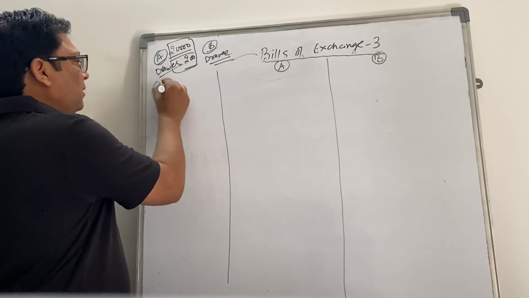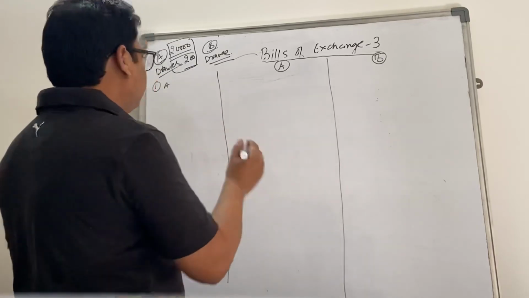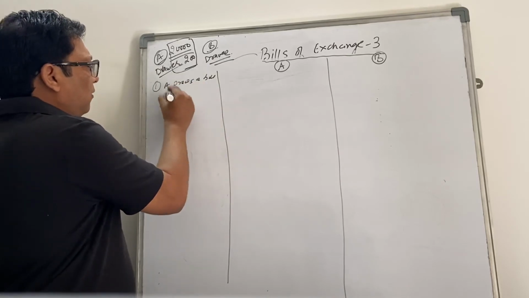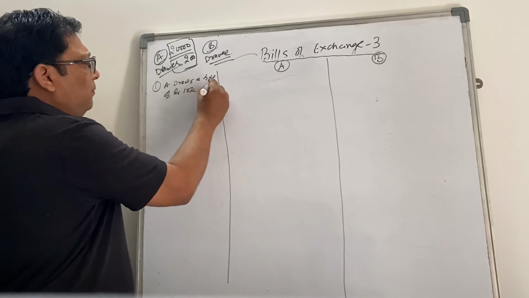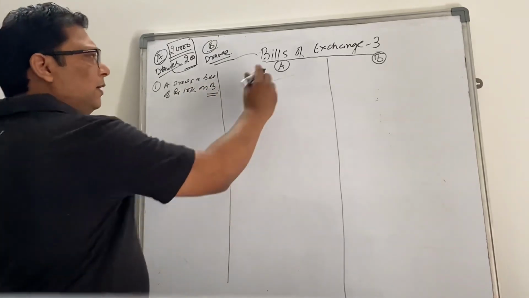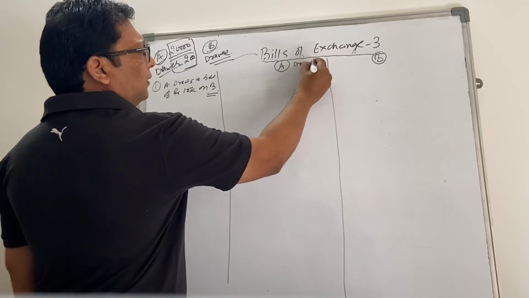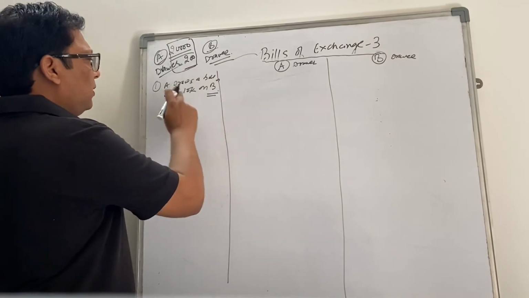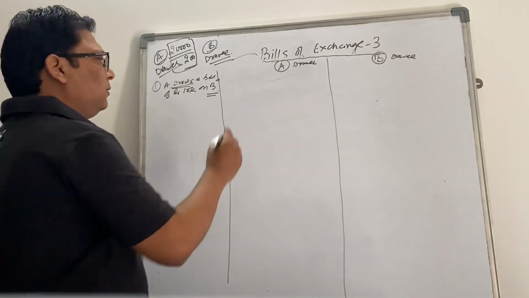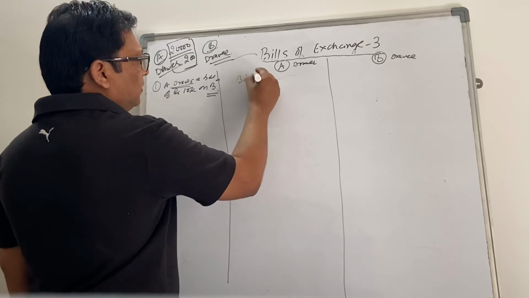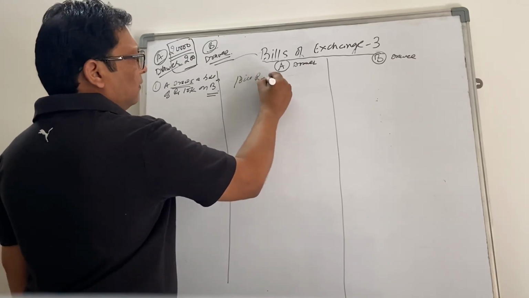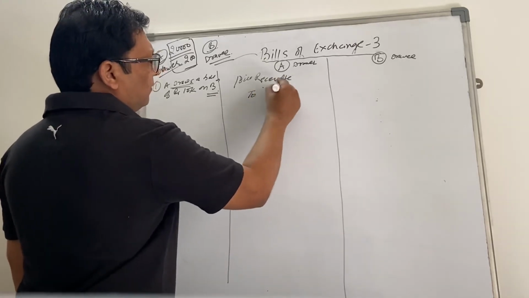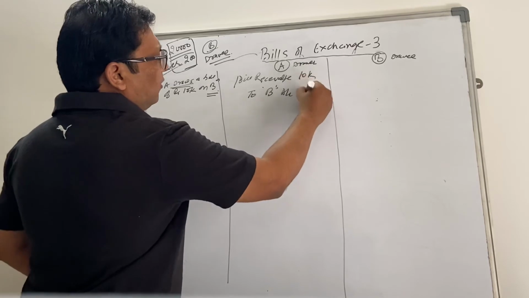So statement number one: now there is no sale purchase transaction. A draws a bill of rupees 10,000 on B. So A becomes the drawer and B becomes the drawee, for the first transaction. A draws a bill, so he will get bills receivable, debit to B, 10,000.